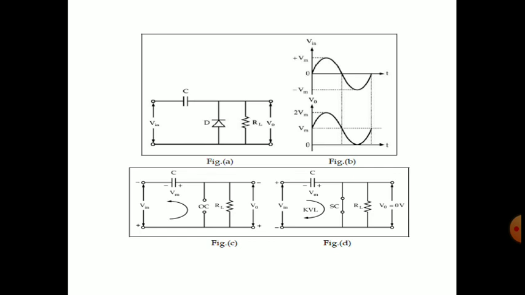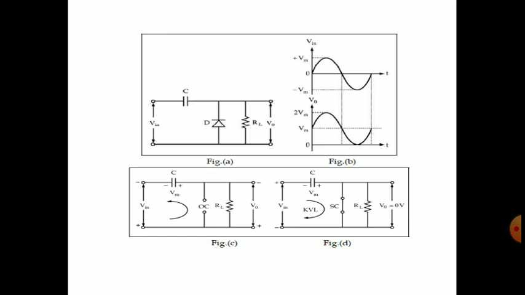The positive is at the capacitor and negative is at the ground. And what happens by applying the KVL? Minus Vm plus V output is equal to 0. Then V output is equal to plus Vm minus, that is minus 2Vm. And if you take the minus 2Vm to the other side, then V output will be equal to 2Vm.